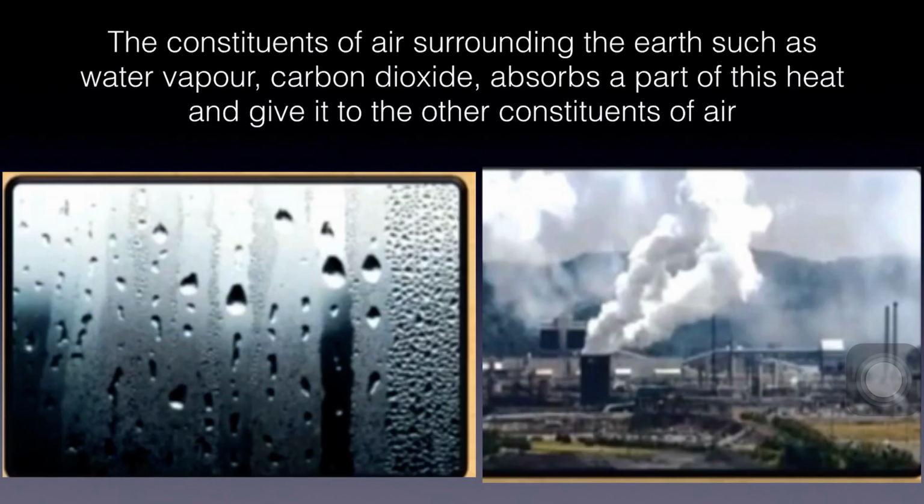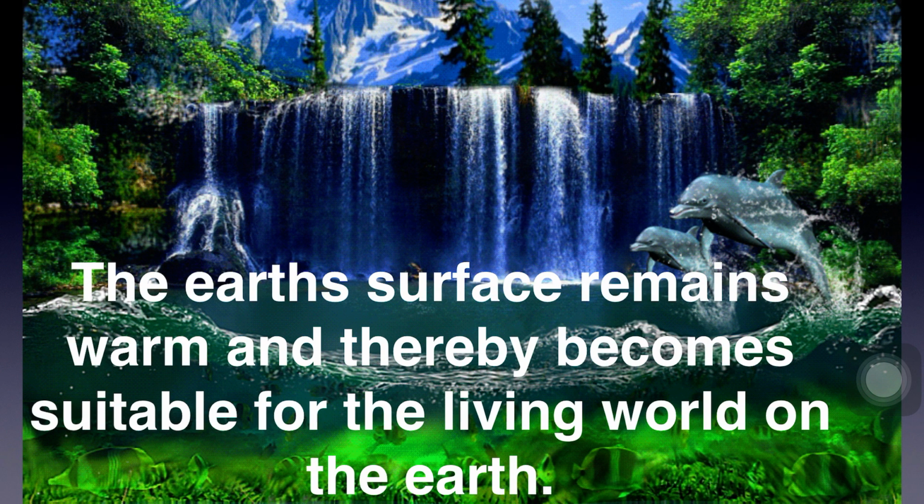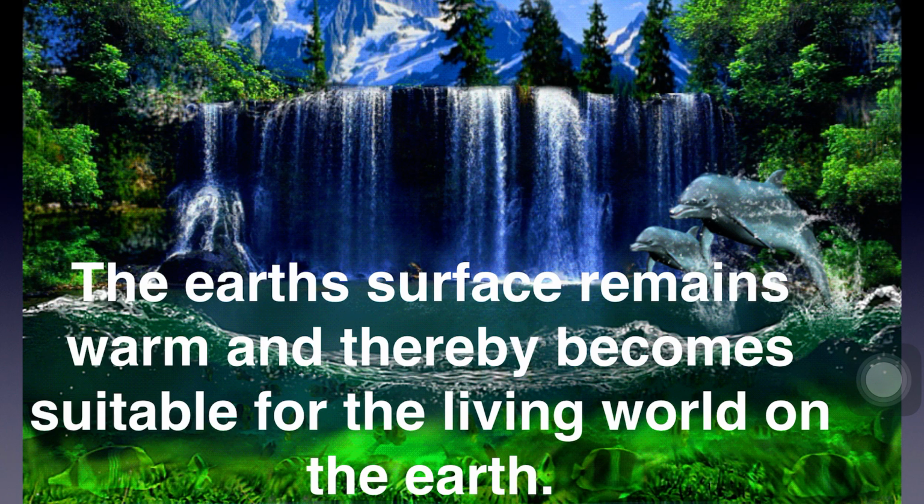The constituents of air surrounding the earth, such as water vapor and carbon dioxide, absorb a part of this heat and give it back to the other constituents of air. As a result, the earth's surface remains warm and thereby becomes suitable for the living world on the earth.